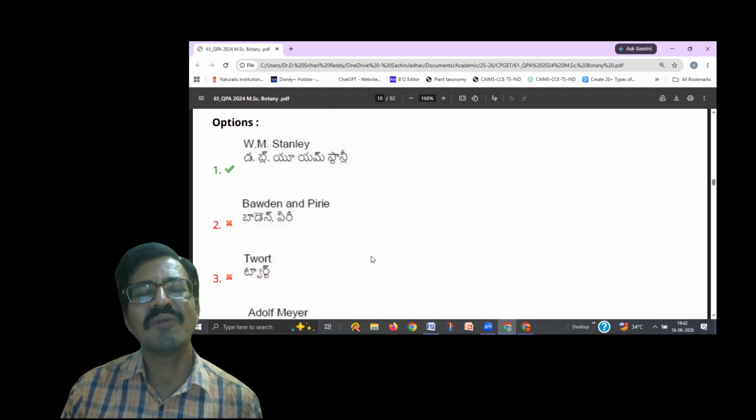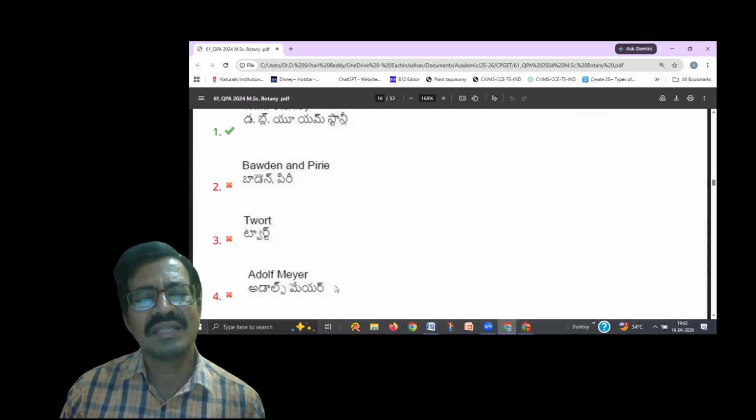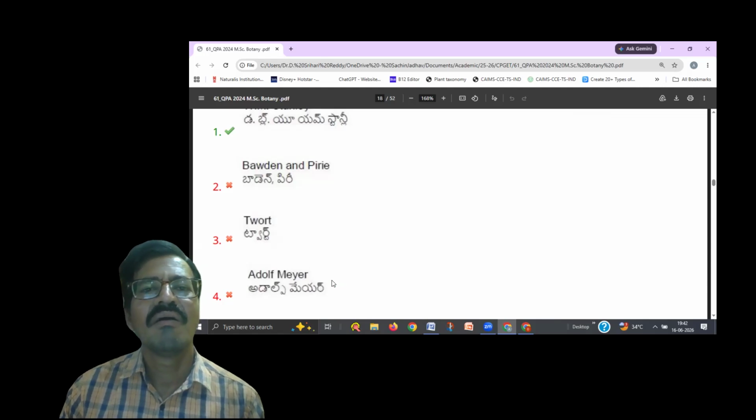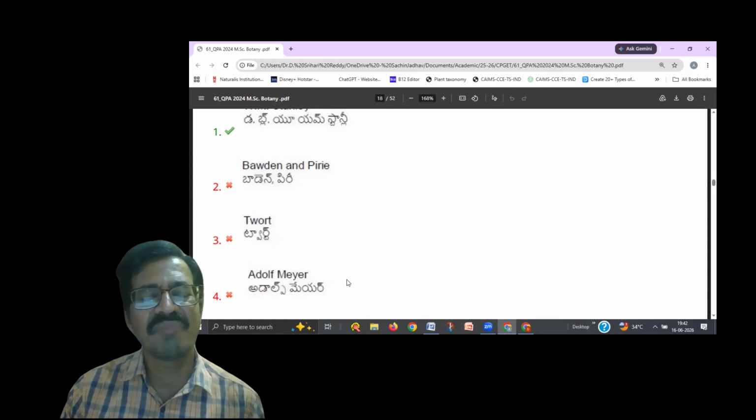And if they ask who discovered bacteriophages, it is Twort. Who discovered that viruses are contagious, that means they spread from one organism to another organism? That was discovered by Adolf Mayer.